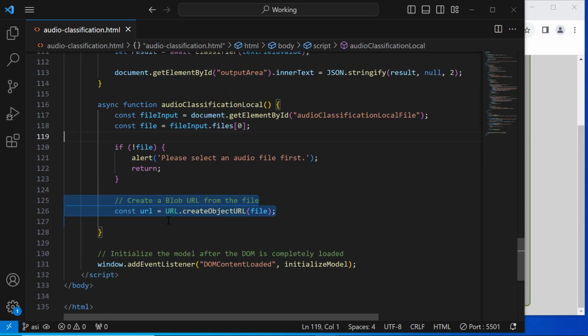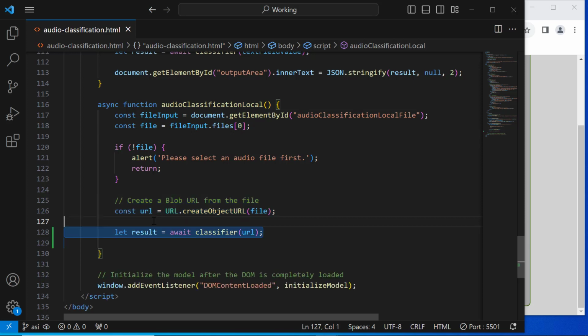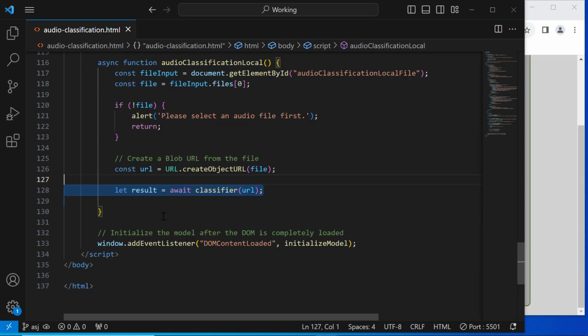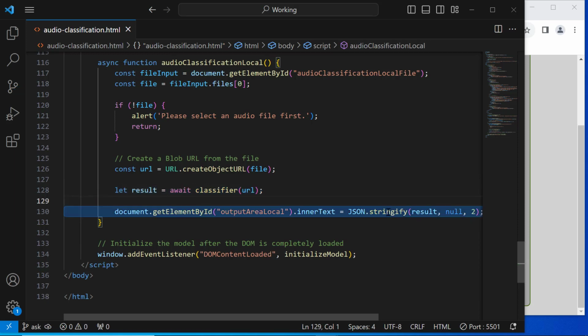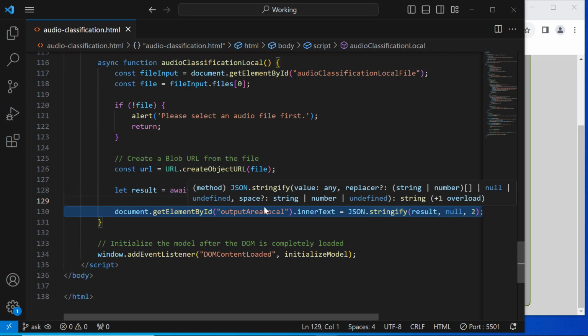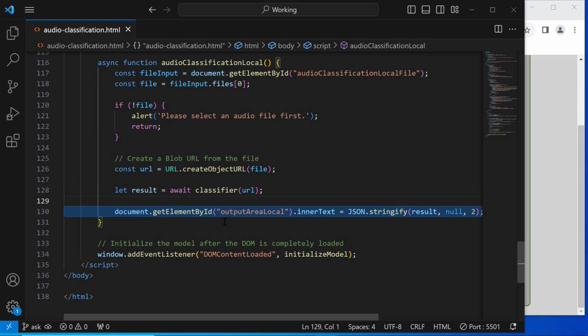Then we create a URL from this file by using URL.createObjectURL of the file. That returns a URL for us. Now we use this URL in order to fire the classifier. Of course, this takes time. That's why it is await. When it finishes, it will return the result in the result object. We will convert the result object to string and output it in the output area.